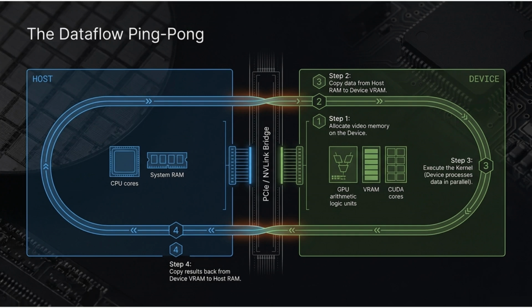The dataflow ping-pong. Step 1, allocate VRAM on the device. Step 2, copy data from host RAM to device VRAM. Step 3, execute the kernel in parallel. Step 4, copy results back to host RAM. Every training step ping-pongs across the bridge. Custom kernel engineers obsess over minimizing trips. Fusion exists partly to reduce this tax.